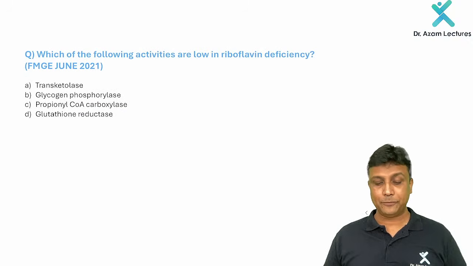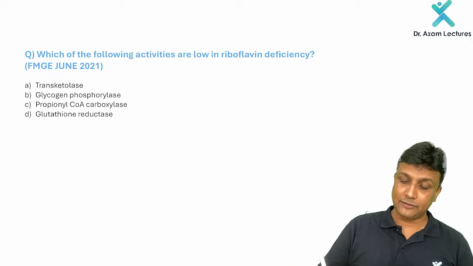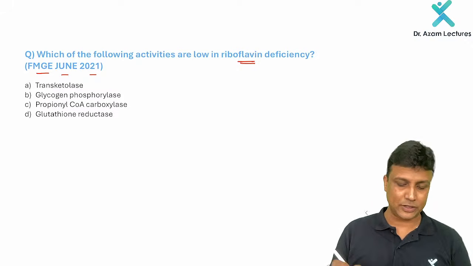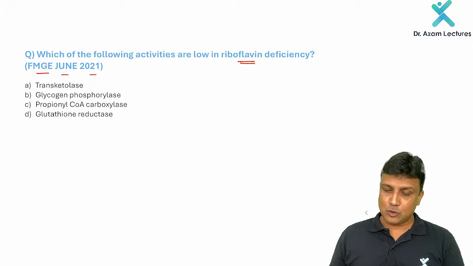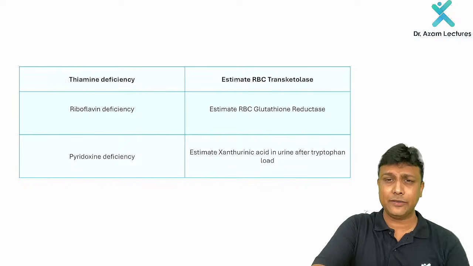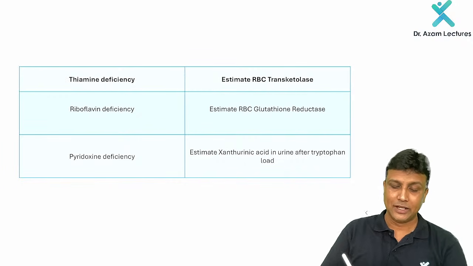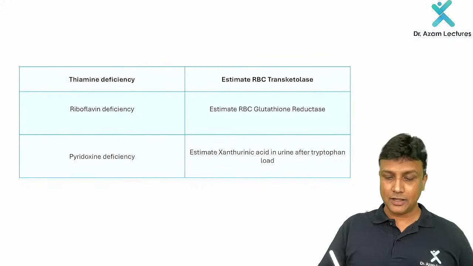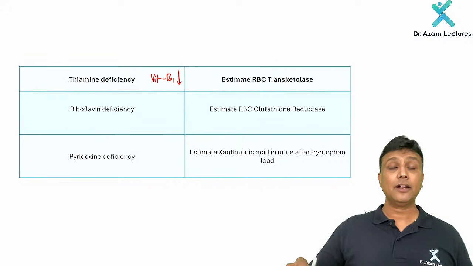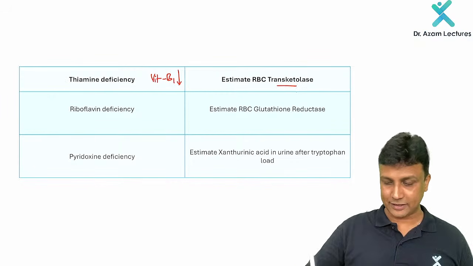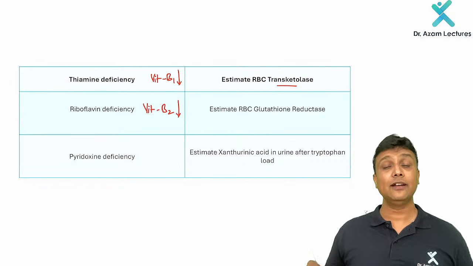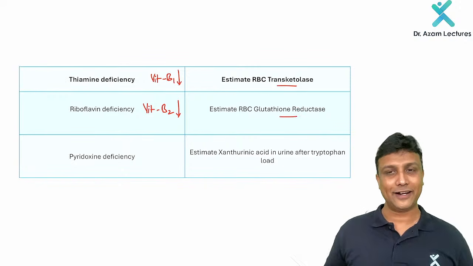Okay, the next one. If the vitamin B2 is deficient, then how are you going to estimate this? This was given in FMGE June 2021. Which vitamin's deficiency will be there, and it is estimated by which enzyme activity? Let us look at all of them one by one. If there is vitamin B1 deficiency, that is thiamine deficiency, that is estimated by the activity of RBC transketolase enzyme. Important one. If there is a vitamin B2 deficiency, that is riboflavin deficiency, that is estimated by RBC glutathione reductase activity.